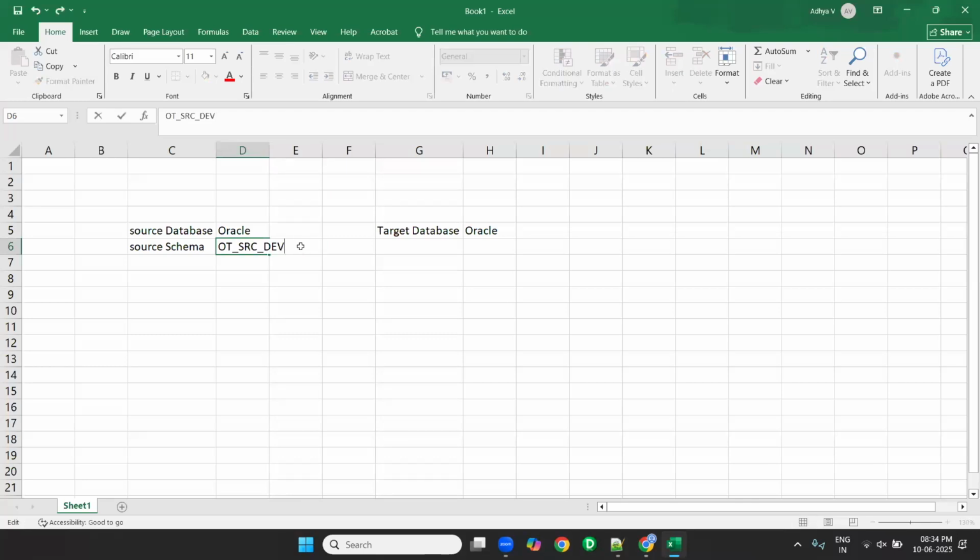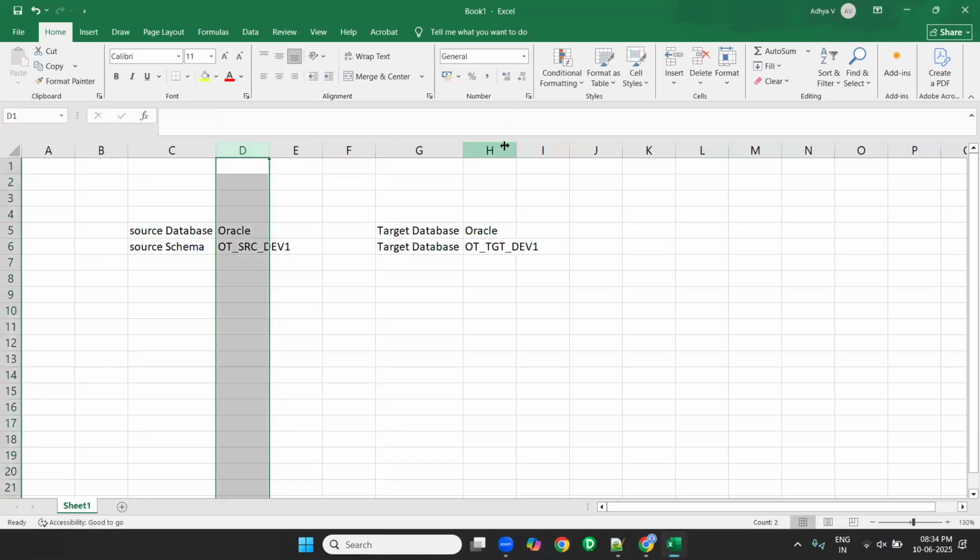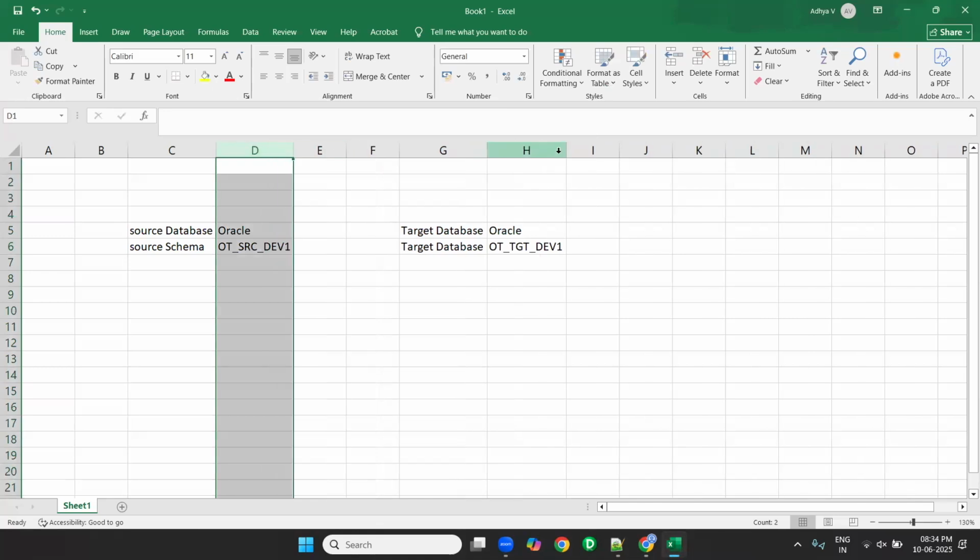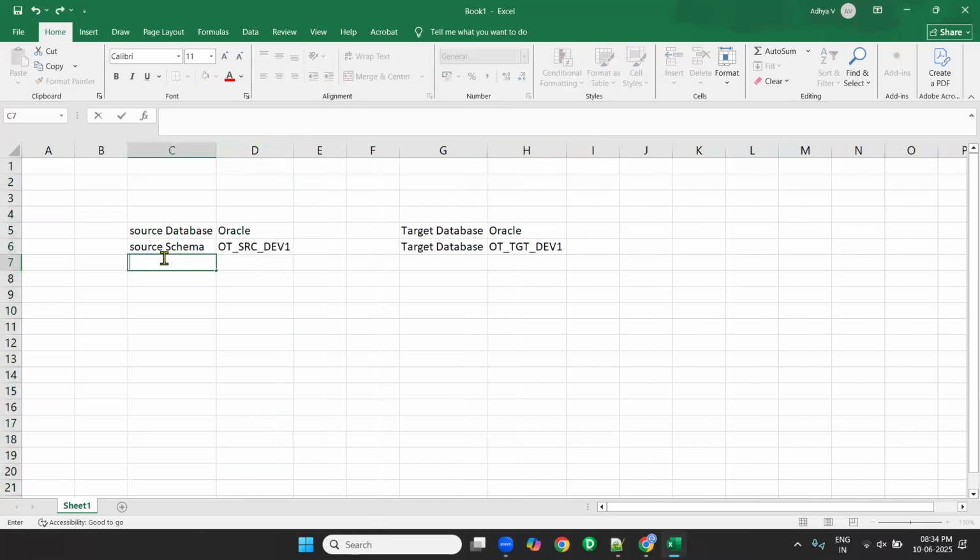And the target schema we created, OT TGT dev 1. And then source table, I gave the tables yesterday. Source table we had customers. Target table we already created, customers TGT.